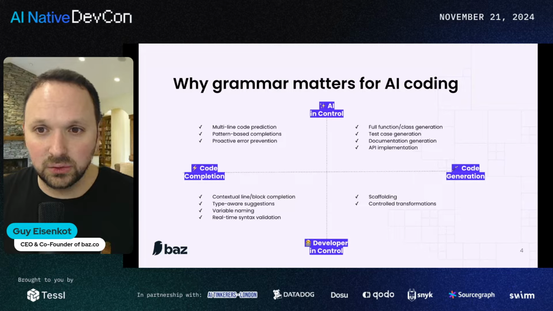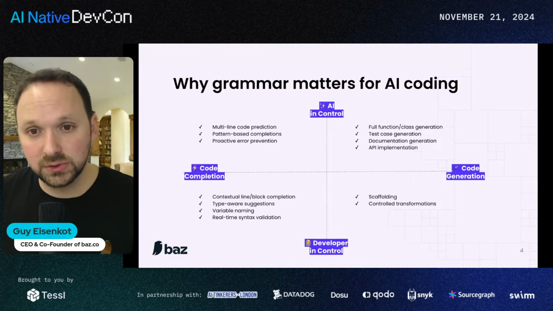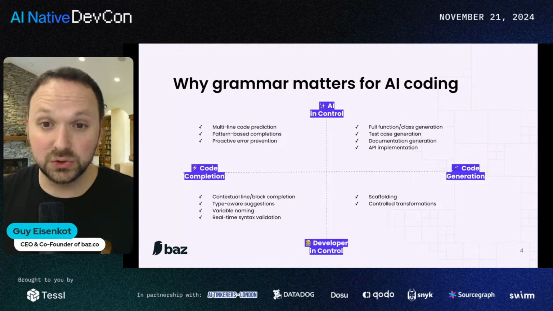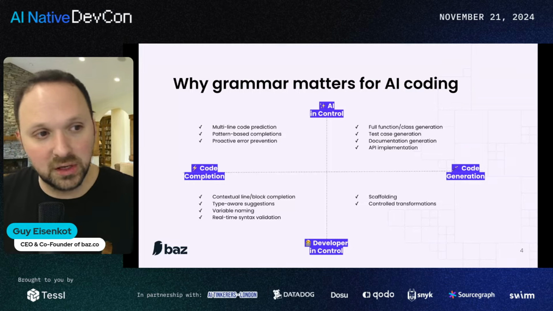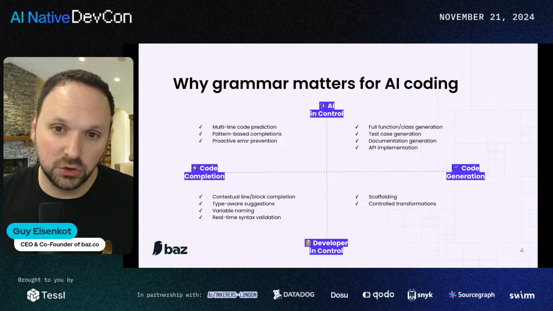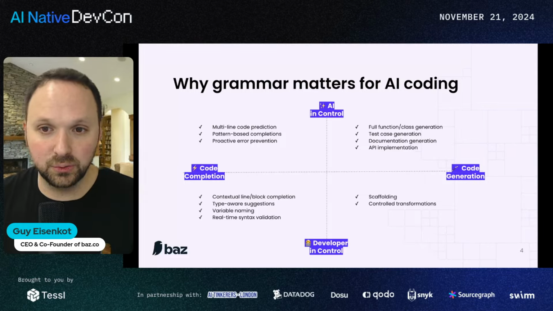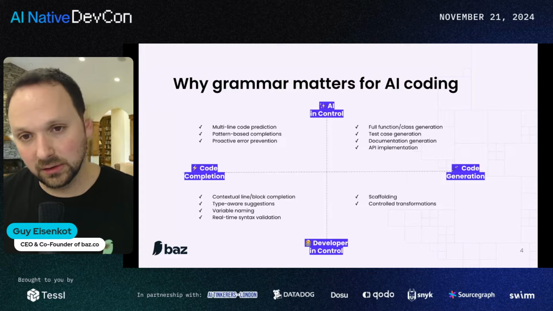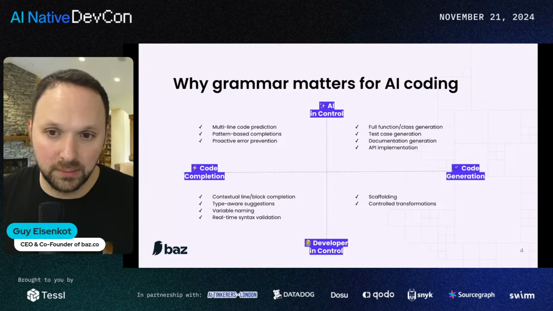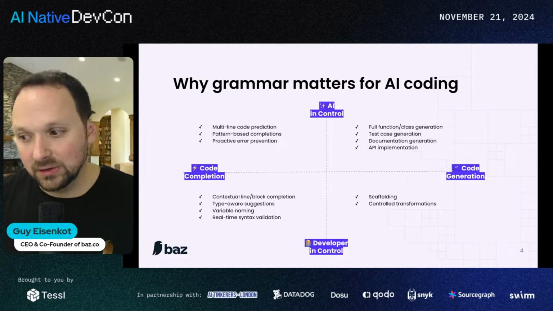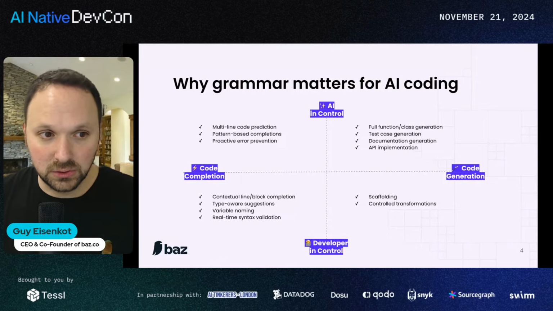And you can see that grammar actually matters for all of these use cases. And the fact that LLMs understand grammar already helps us, especially in this bottom left quartile, where we're mostly focusing on code completion using copilots, and we're mostly relying on a human in the loop to enforce and provide the feedback that's required to accept results.